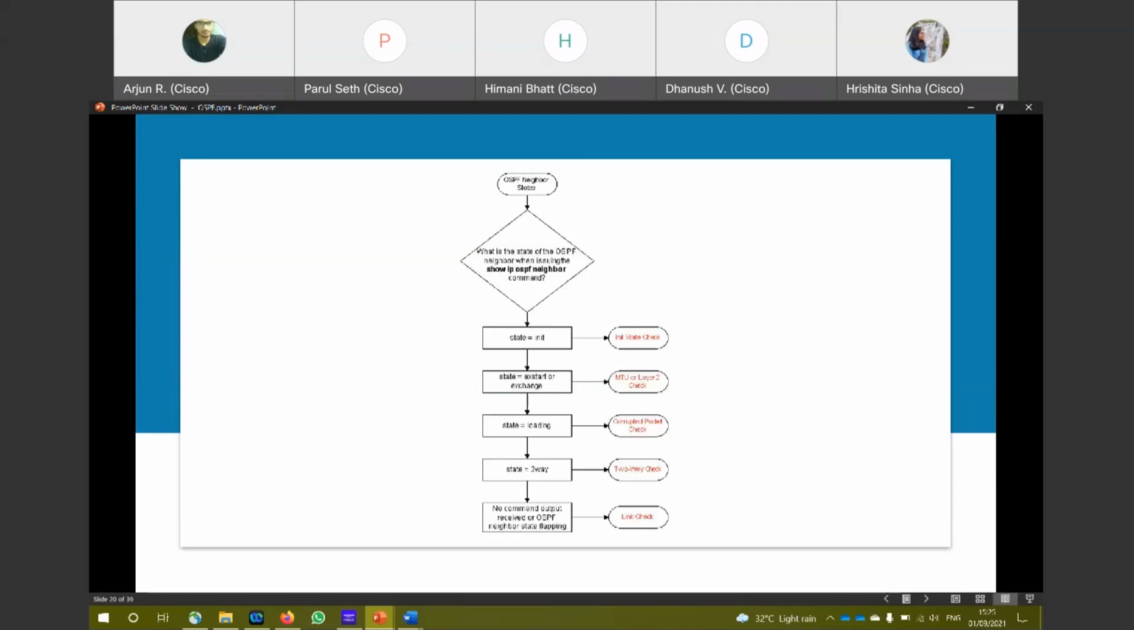What do I mean by layer 2 mismatches? There are a lot of things: hello timer mismatches, MTU mismatches, bandwidth mismatches, and wrong types of cabling used or something like that. So all layer 2 errors would be the reason for OSPF getting stuck on Xstart or Exchange.